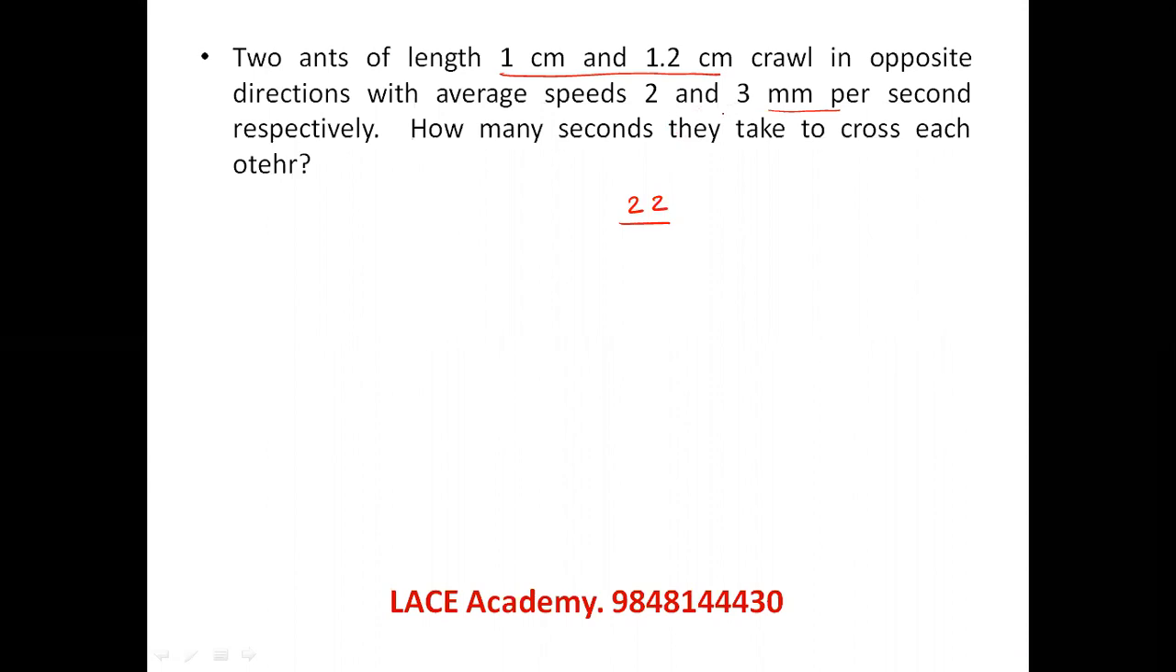Traveled with opposite direction speeds of 2 and 3. In opposite direction speeds get added, 5. So 22 millimeters divided by 5 millimeters per second will give you 4.4 seconds. Straightforward answer. Very simple question. Total distance 2.2 centimeter, which is 22 millimeter, traveled with 2 and 3 speeds, which is 5, because opposite directions. Right? Let's see the next question.